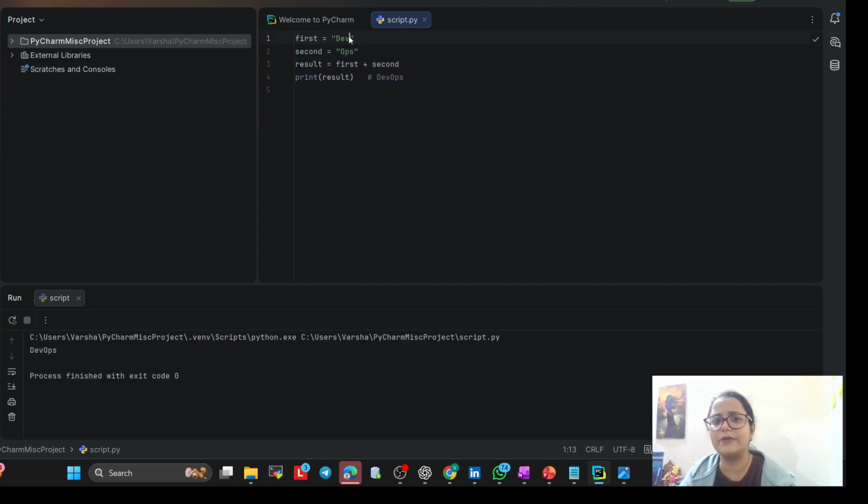In the same way, it need not be only DevOps. You can write study, with and Varsha. I don't think it will work because of the space, but let me check. Yeah, see, study with Varsha. Now if I give a space at the start and run, it gives study with Varsha. In the same way we can add multiple words and make a single word. That is concatenation in Python. Concatenate means add string values.